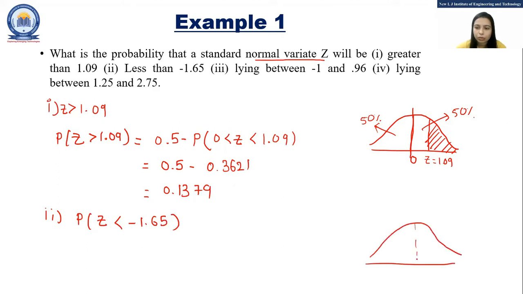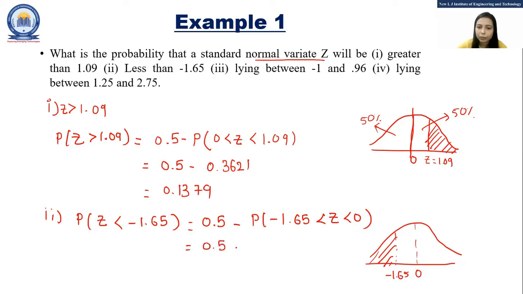Now the second case is the probability of z less than minus 1.65. So this is your 0 and minus 1.65, and you want to find this area. That is 0.5 minus P of minus 1.65 less than z less than 0, so 0.5 minus P of 0 less than z less than 1.65, because the area between minus 1.65 and 0 and between 0 and 1.65 is the same because of the symmetry.